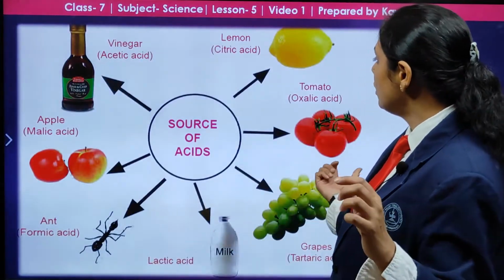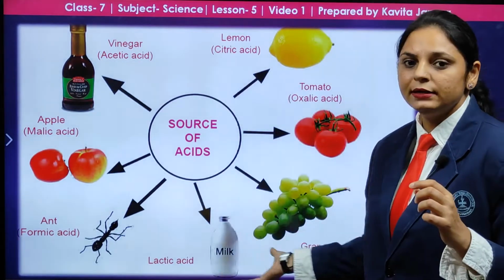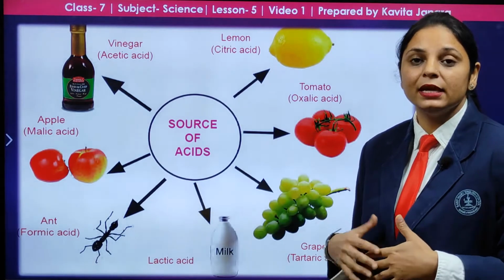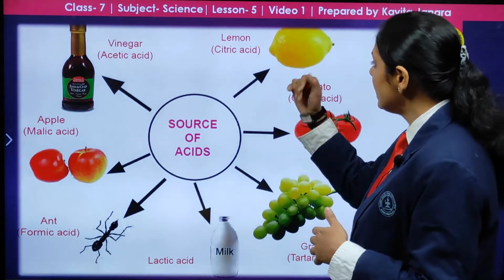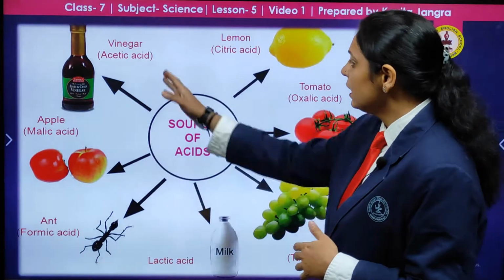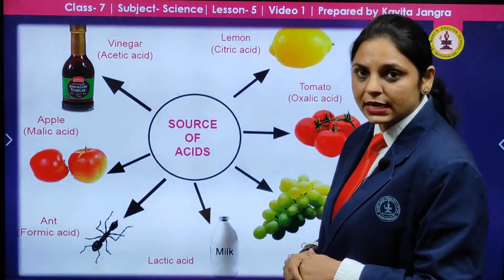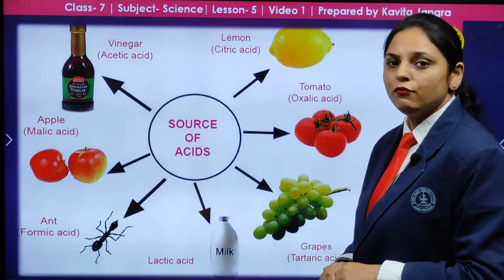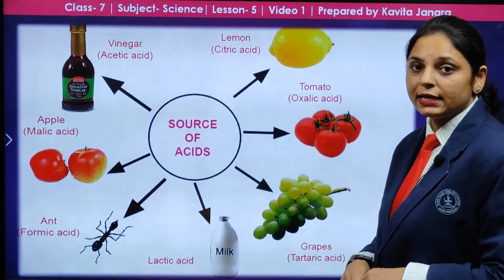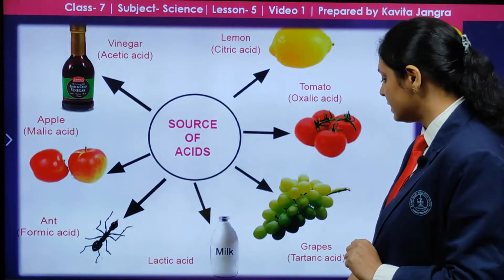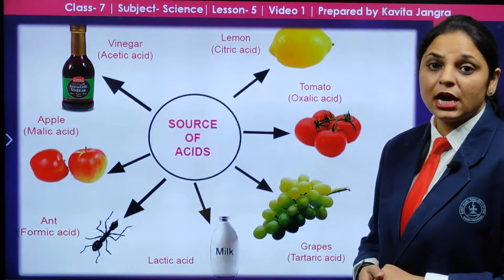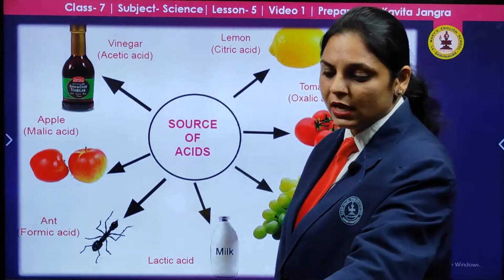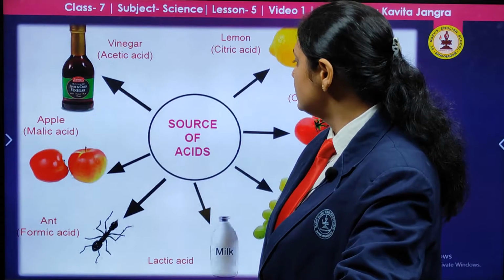Next are a few examples that are naturally occurring. You must know in which substances the natural acids are present. In the lemon, citric acid is present; vinegar has acetic acid; apples, malic acid; ants, formic acid; milk, lactic acid, and the same in curd, lactic acid; grapes, tartaric acid; and tomatoes, oxalic acid. So you must remember the names of these naturally occurring acids.